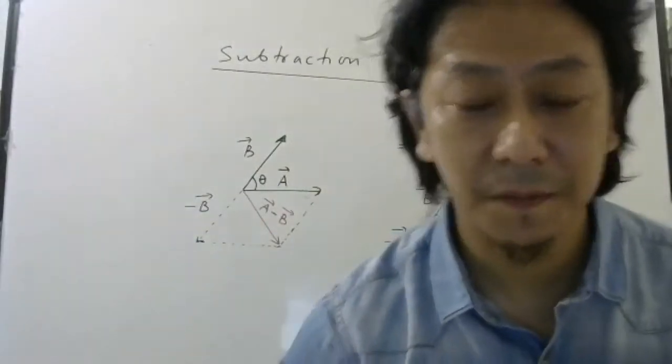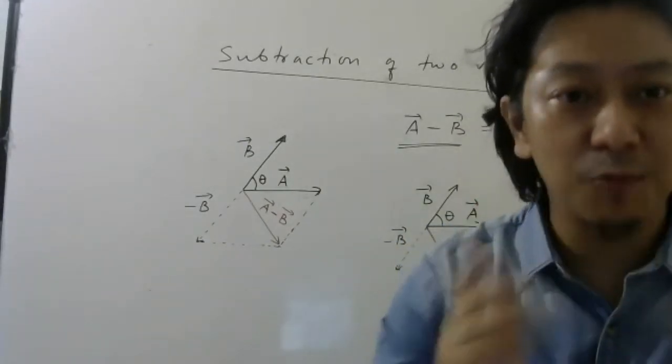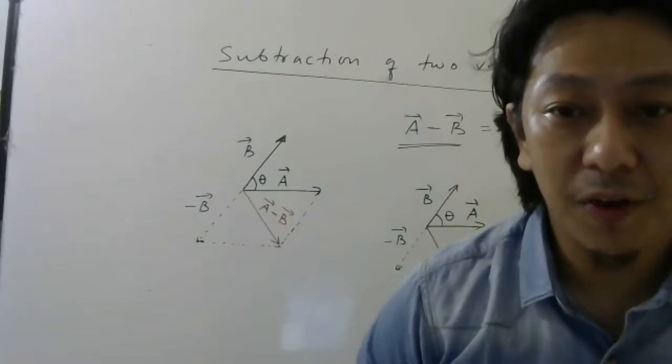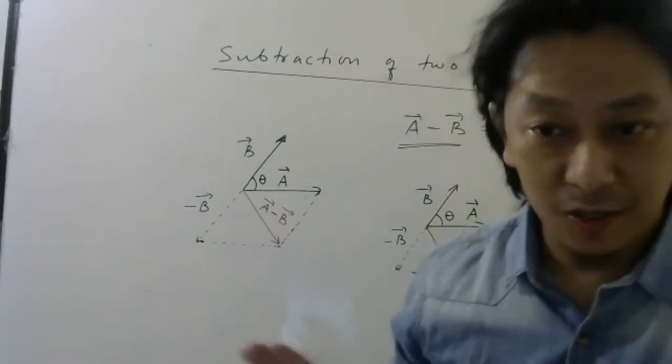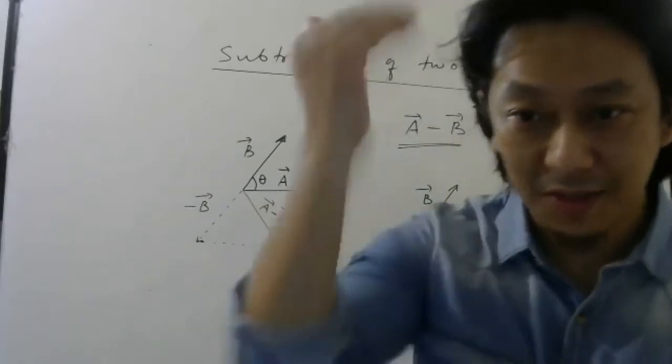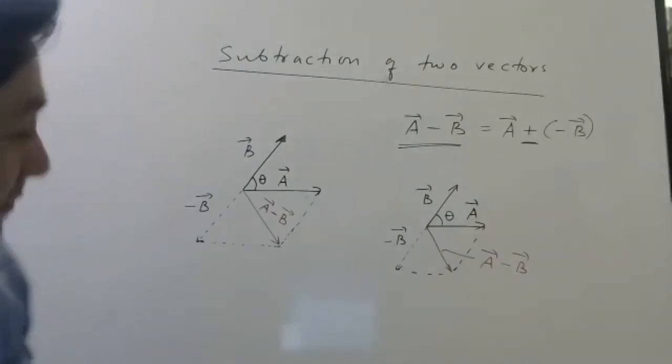Everybody understood? We will calculate magnitude and direction, don't worry. But first in the diagram, we should learn how to find the difference of two vectors. Somebody was asking me to repeat. You understood? The messages have gone up, so I cannot check now. Okay, fine.